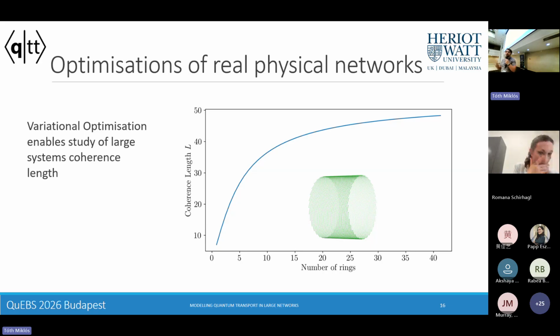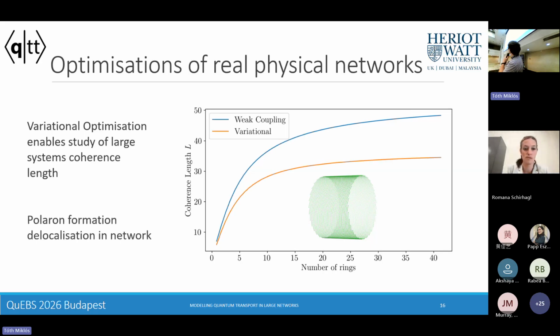But this is within the weak coupling approach. If we now account for these vibrational degrees of freedom, we find that this growth is both stunted and ultimately ends up at a much lower level, showing that these polarons do, in fact, localize our excitations within these networks. This is a proxy for the superradiant terms in our Hamiltonians, and it shows that accounting for polarons also will suppress the superradiance in these networks.